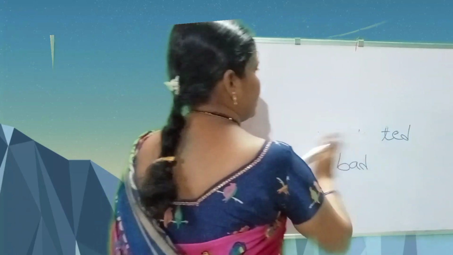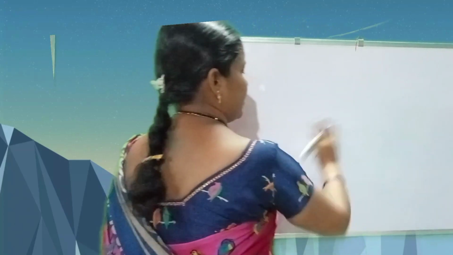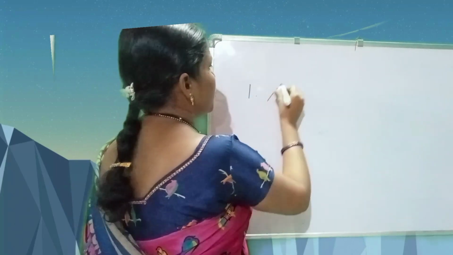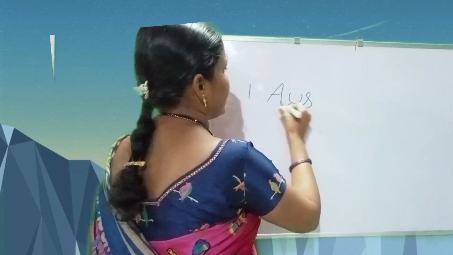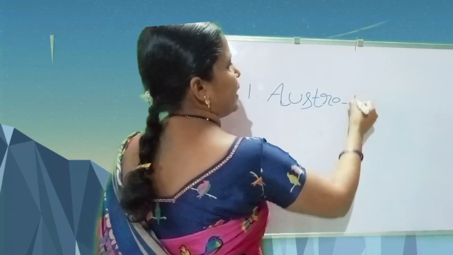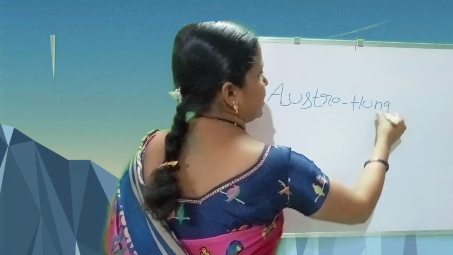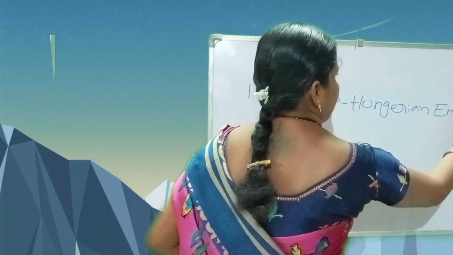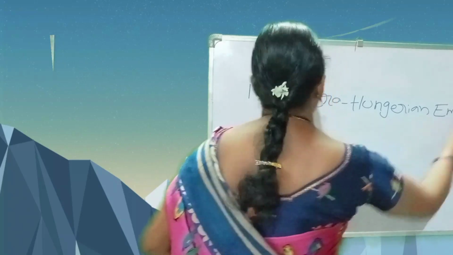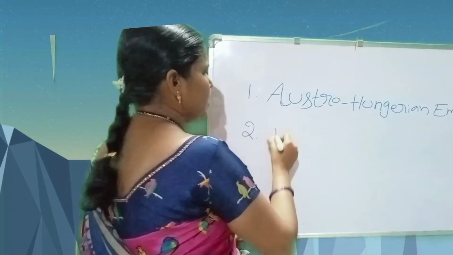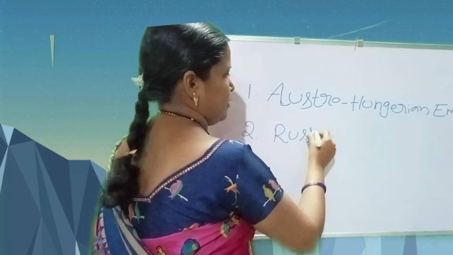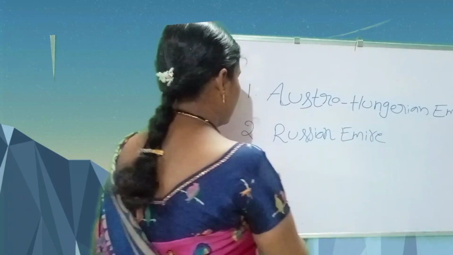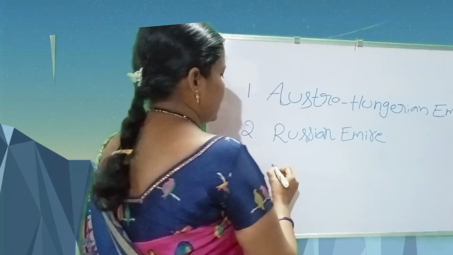Some empires ended with the First World War. The first one is the Austro-Hungarian Empire. The second one is the Russian Empire. The third one is the Ottoman Empire.